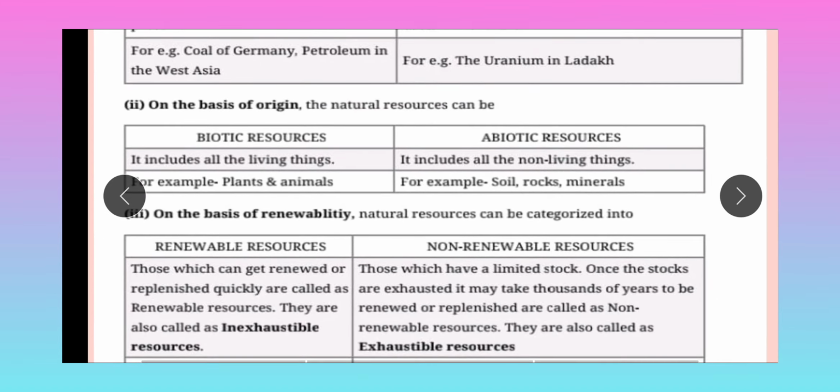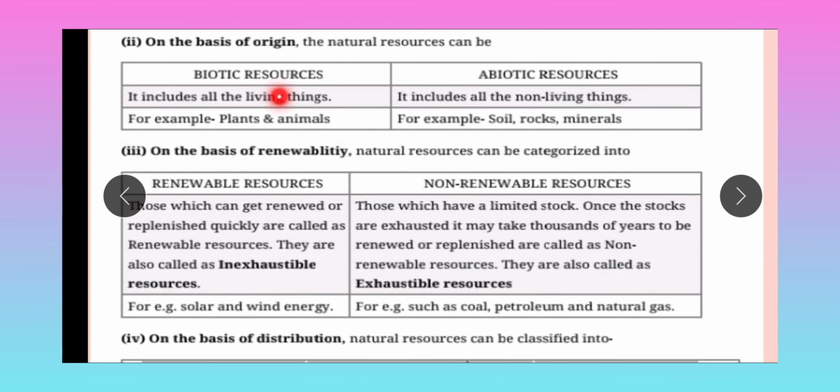Second type, on the basis of origin, natural resources can be divided into biotic resources and abiotic resources. Biotic resources include all living things. Whatever living things are in nature are included in biotic resources. Whatever things in nature are non-living are included in abiotic resources. Biotic resources, for example, are plants and animals, and abiotic resources, for example, are soil, rocks and minerals.